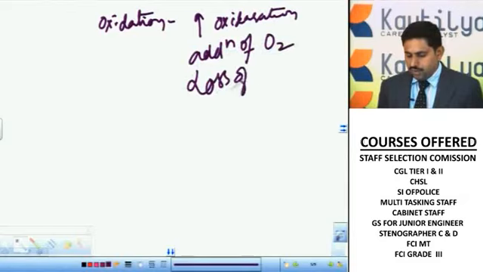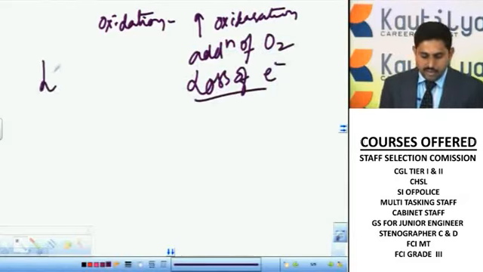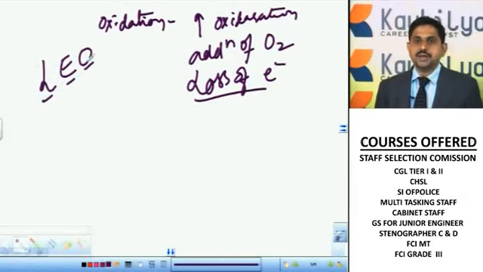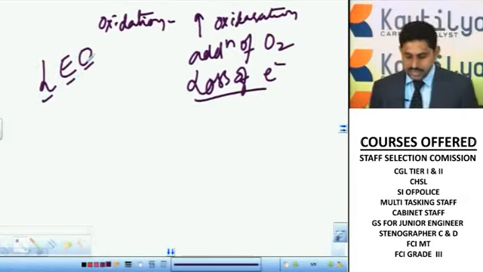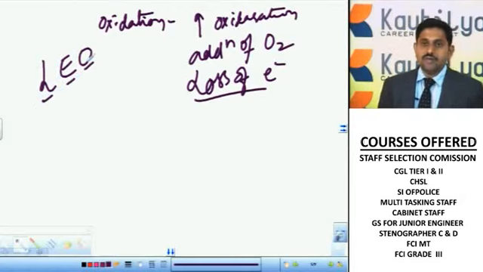Simply we need only one definition here, that is enough: loss of electrons. To remember, LEO means loss of electrons is called oxidation. So oxidation means the loss of electrons.